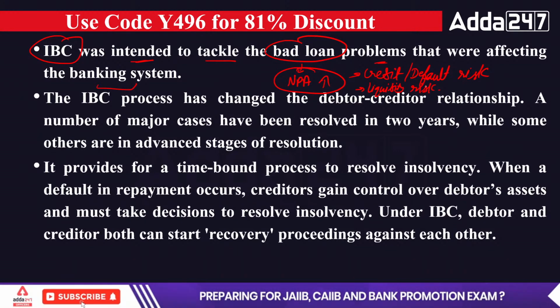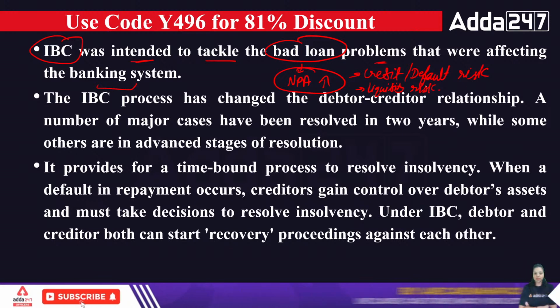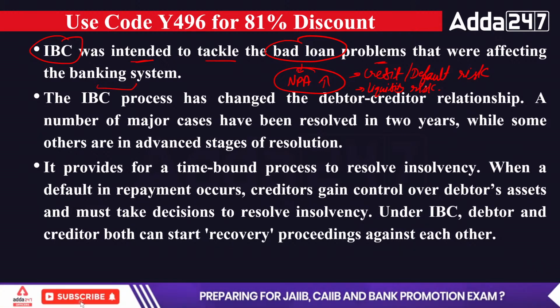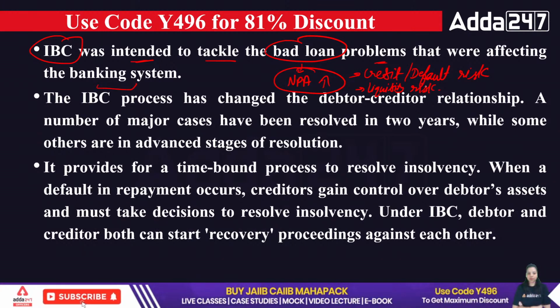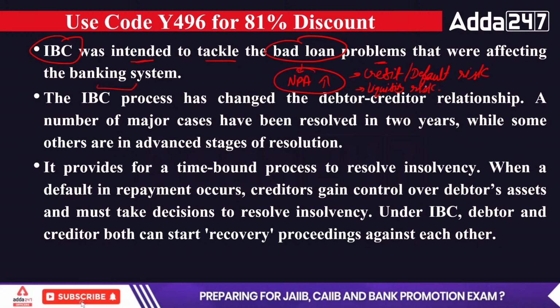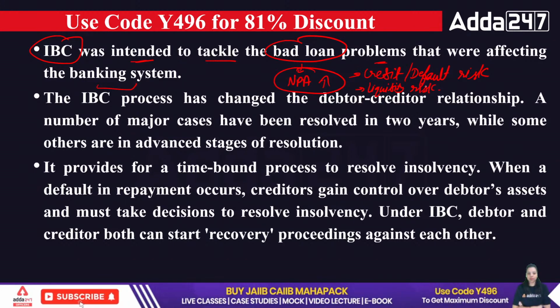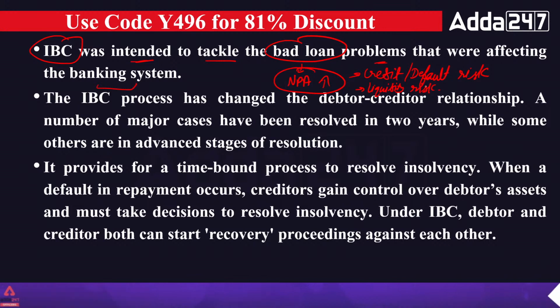so that it will tackle the bad loan problem of the bank, and it will clean the balance sheet of the bank, like ARC. Okay, what is asset reconstruction doing? ARC purchases the NPA of a bank and then sells the NPA in the market and recovers its proceeds by selling the security or the collateral to qualified buyers. That's what ARC is doing. Now, what will IBC do? IBC will tackle the bad loans which are affecting the banking system's balance sheet.